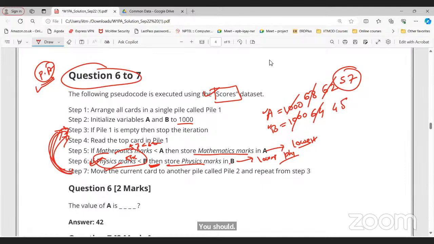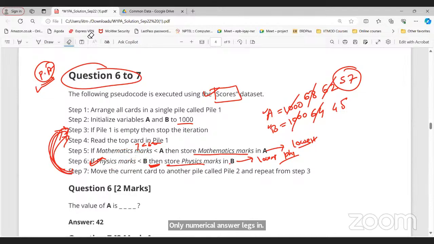Sir, please pardon, step 3. If both the conditions are false, then what do we do? Kindly repeat it once again, sir. Okay, I will repeat this.